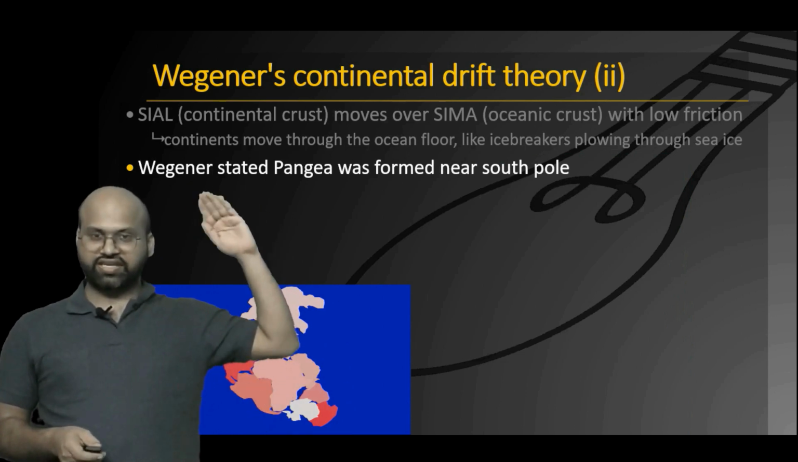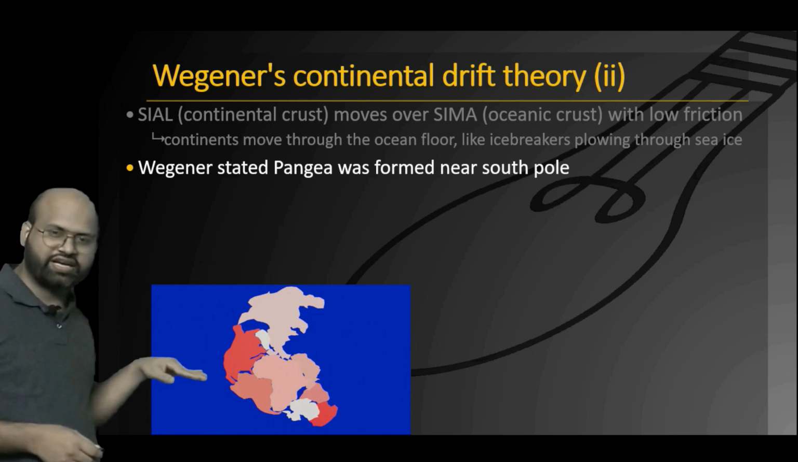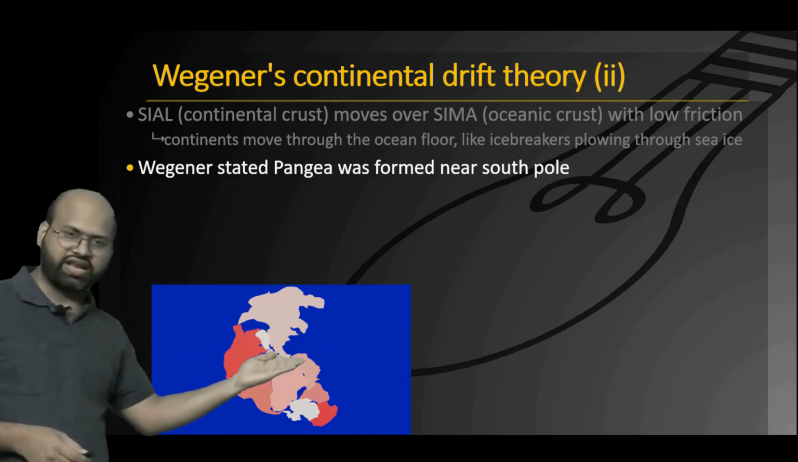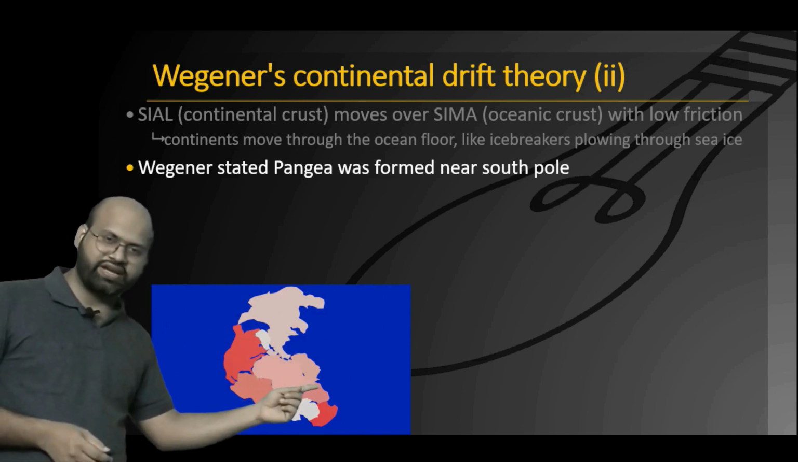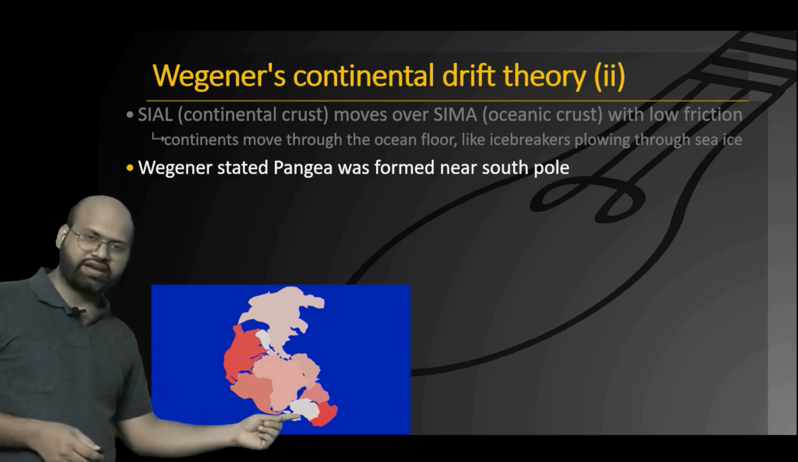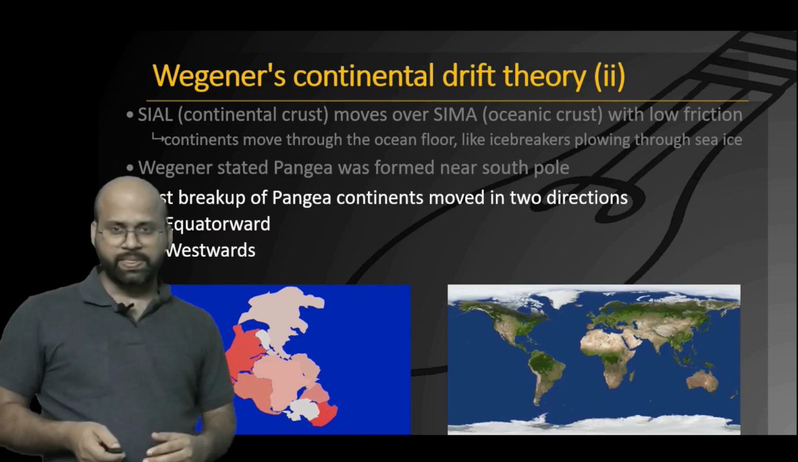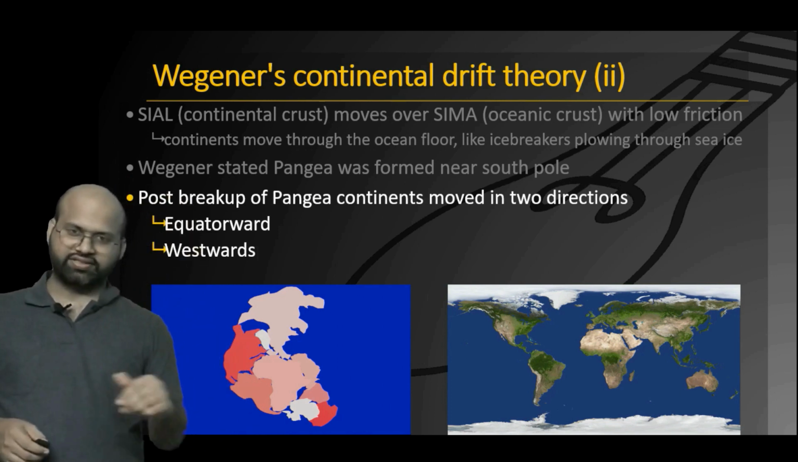He further stated that Pangea was formed near the southern pole. So you can see that you can place the equator somewhere around here. Most of the landmasses were closer to the southern pole. You can see India, Australia, Antarctica, Africa, all these were very close to the southern pole. He suggested that when Pangea once broke, it moved in two directions.